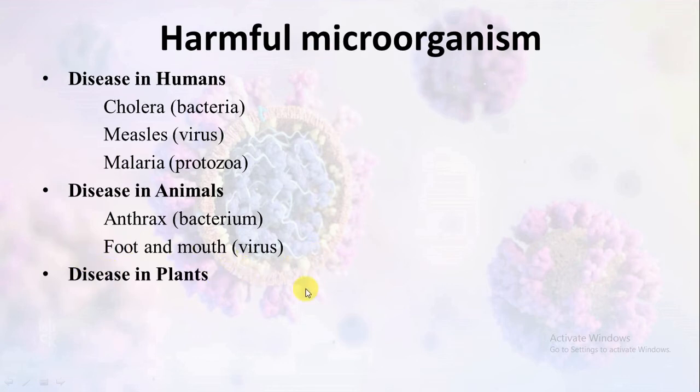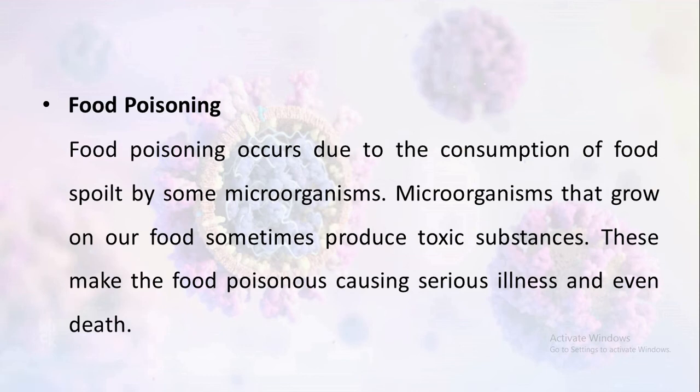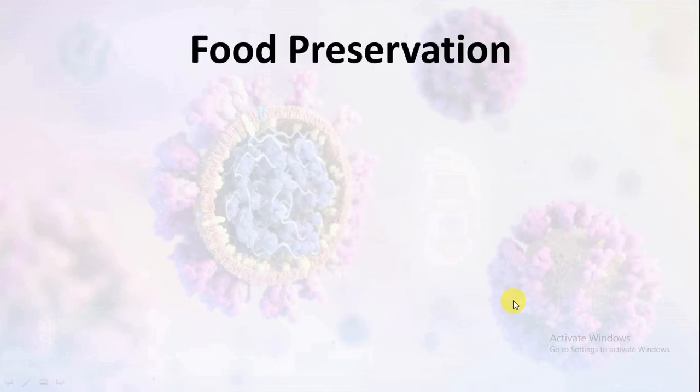Diseases of plants which are caused by microorganisms include citrus canker caused by bacteria, rust of wheat caused by fungi, yellow vein mosaic disease of bhindi caused by virus. Food poisoning. Food poisoning occurs generally due to the consumption of food spoiled by some harmful microorganisms. Microorganisms that grow on our food sometimes produce toxic substances, and if we eat the food deteriorated with these microorganisms, then it may cause serious illness and sometimes death may occur.